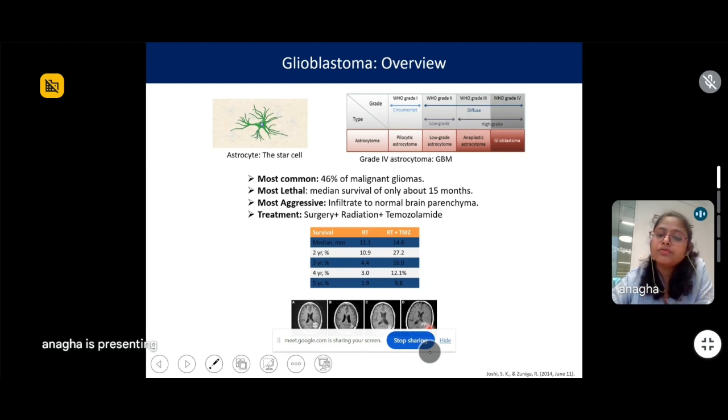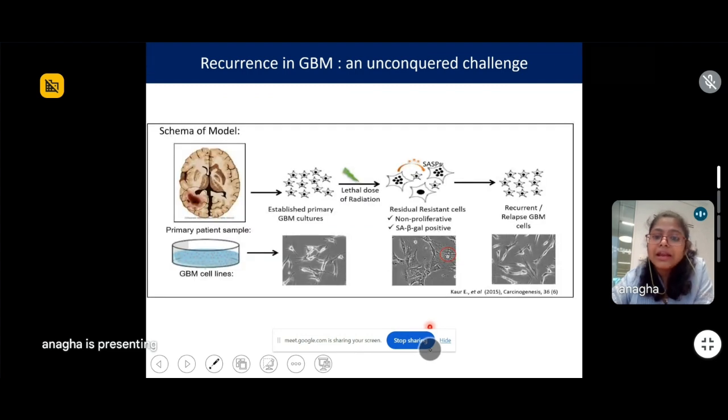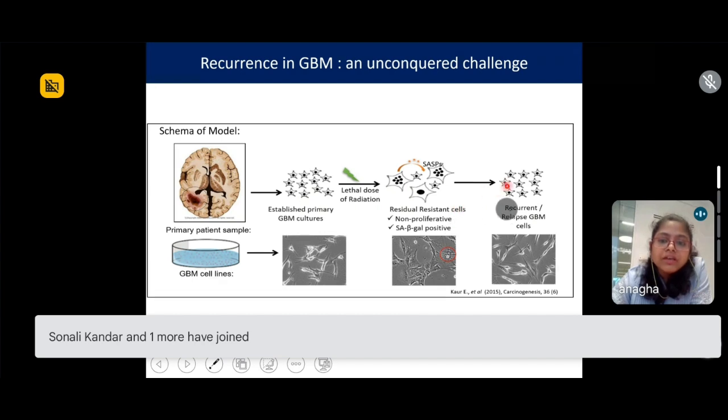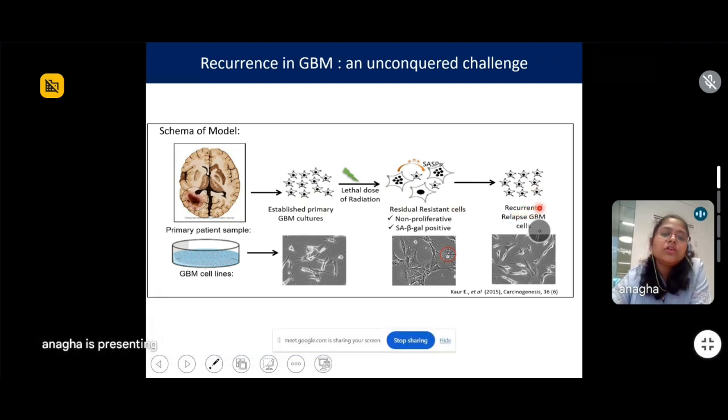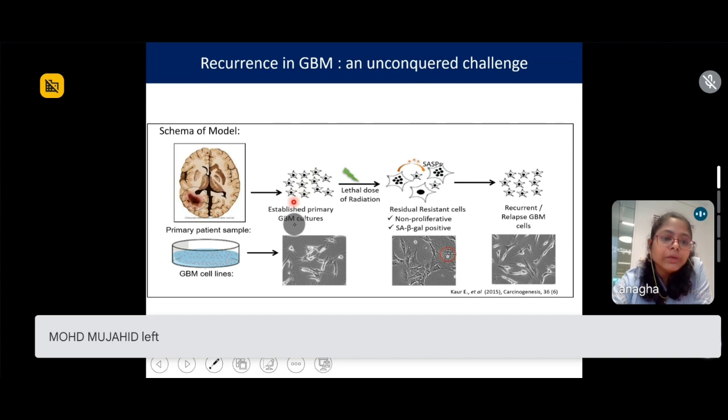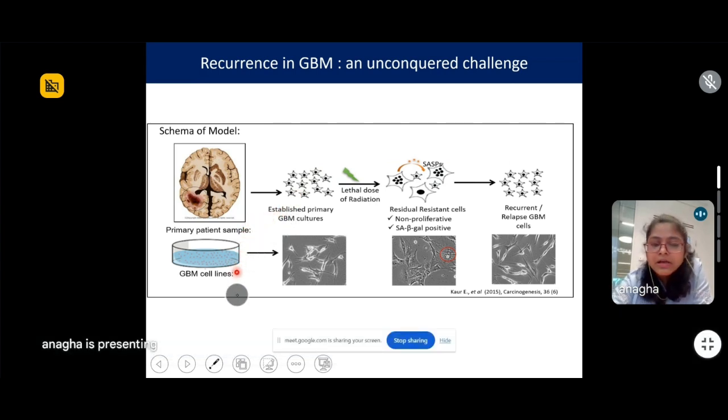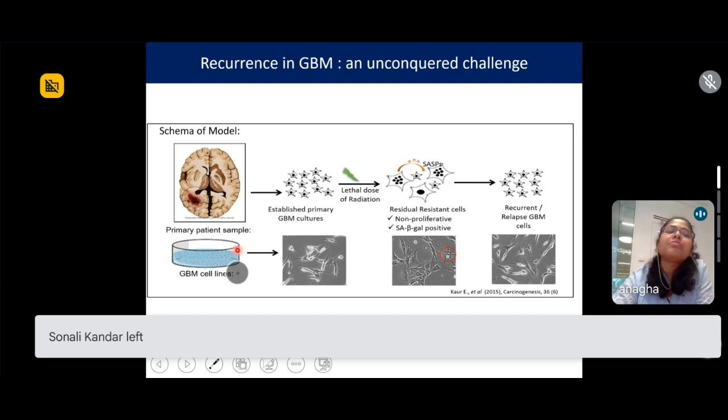So the focus of my PhD was to understand this recurrent population, how different it is from the parent population, and to see if we can find some novel therapeutic targets that could inhibit the growth or the recurrence of this disease. To do that, we had a very unique and eloquent in vitro cellular model that was made up of patient samples as well as glioblastoma cell lines. I will take some time to explain this model.